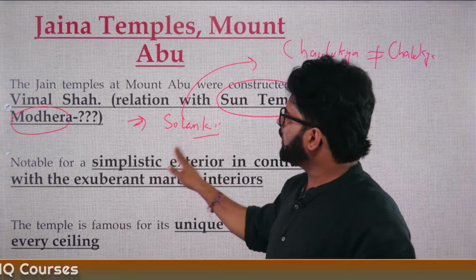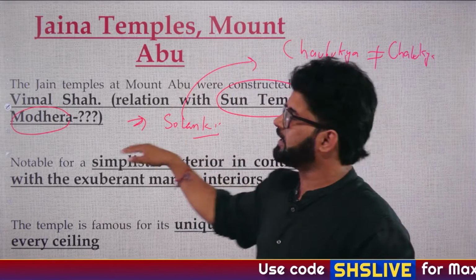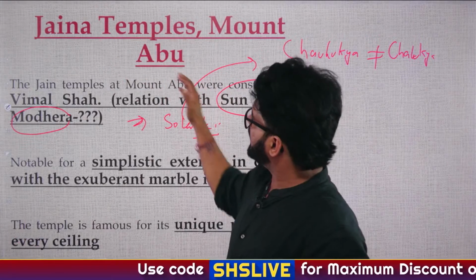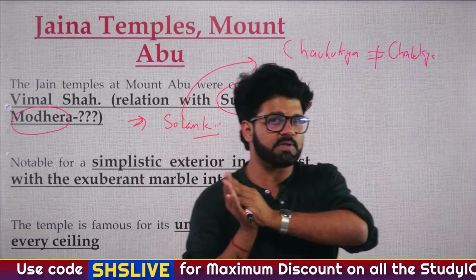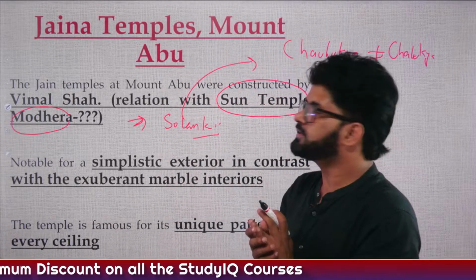dynasty. So which Solanki ruler are we talking about? The same Solanki ruler who gave patronage to the Sun Temple at Modhera. He was the one who played a crucial role in the creation of the Jaina temples at Mount Abu. What was his name? If you have any idea, you can post it in the comment section. His name was Bhima I.